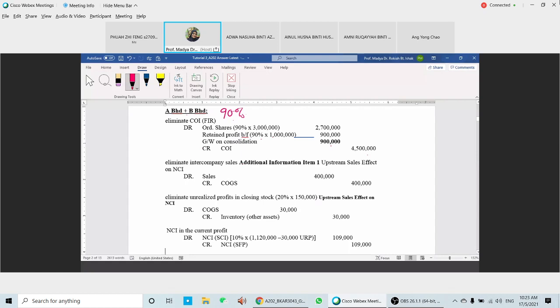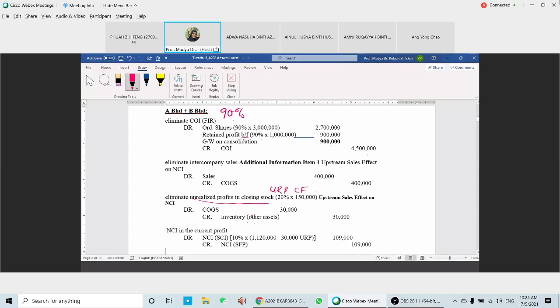Okay, and then A and B have the upstream sales. So for upstream sales, debit sales and credit COGS. This one is to record the sale. And then to eliminate the unrealized profit, the unrealized profit that you have here is 30. So debit COGS and credit inventory. This one is for the URP carried forward.